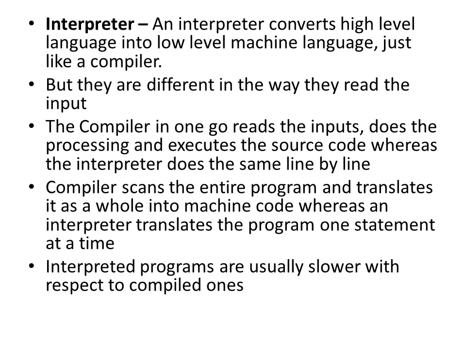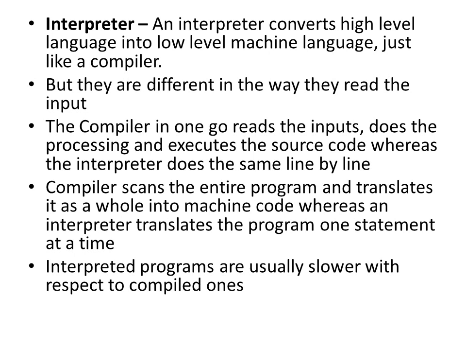An interpreter converts high level language into low level language. That's what we have seen before. Just like a compiler, an interpreter is also used to convert the high level language to low level machine language, but they are different in the way they read the input. The compiler in one go reads the input, does the processing and executes the source code, whereas the interpreter does the same line by line.